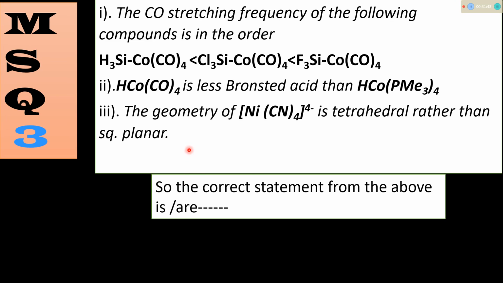So the statement that the geometry of nickel tetracyano is tetrahedral rather than square planar, statement 3, is also a correct statement. We have discussed in detail that statement 1 is correct, statement 2 is incorrect, and statement 3 is also correct. So among these three statements, statement 1 and statement 3 are correct, and statement 2 is incorrect.